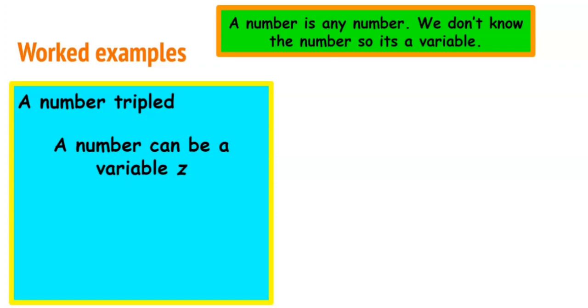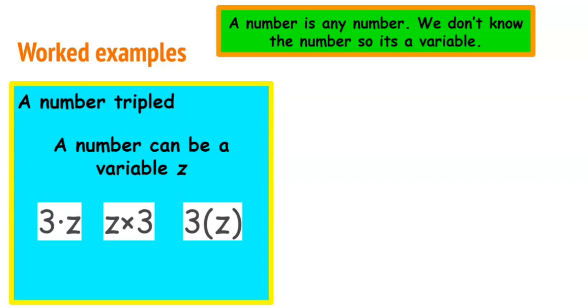Yes, so triple means 3 times. So it's the same thing as z times 3 or 3 times z. And we know we can use the different representations. So our simplest form for our answer is 3z. So if you tried and you wrote any of these as your answer, you did well. You can go ahead and give yourself a clap.